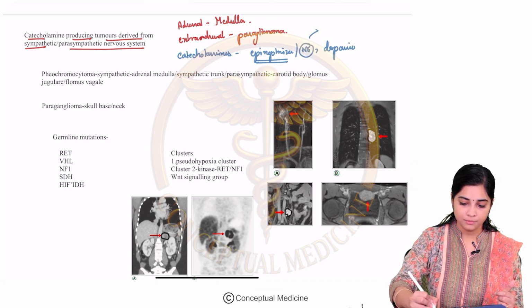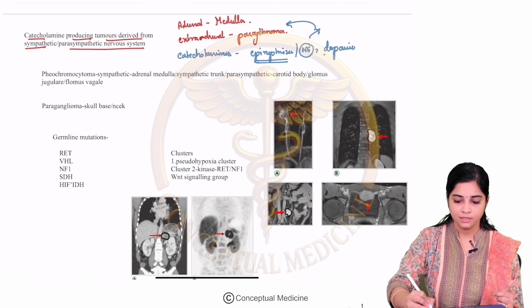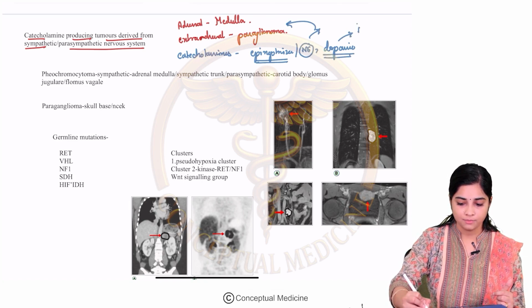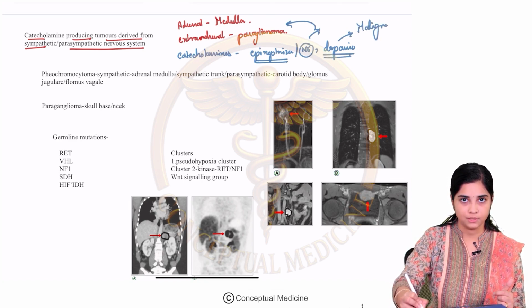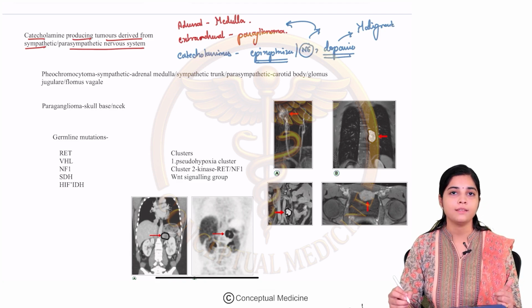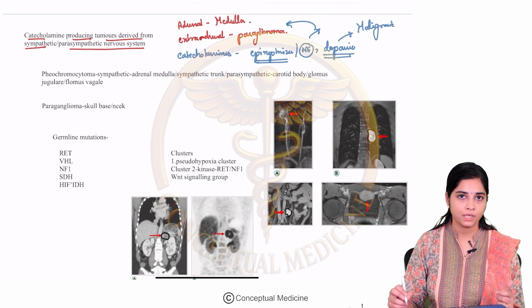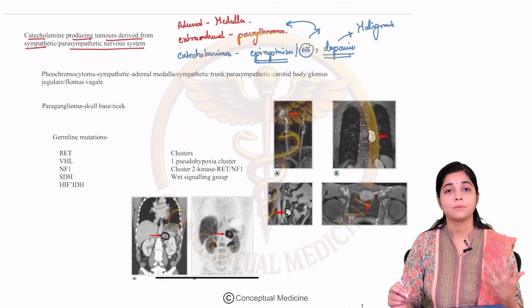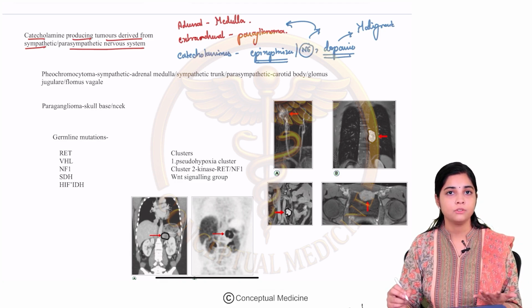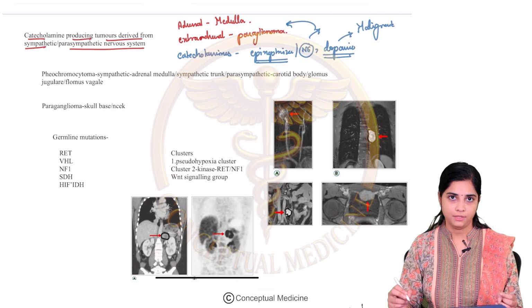Norepinephrine is more commonly produced by your paraganglionomas. Dopamine is more commonly produced by your malignant pheochromocytomas. Malignant pheo is also called metastatic pheochromocytoma. So basically, pheochromocytomas are catecholamine producing tumors which arise from the adrenal medulla.